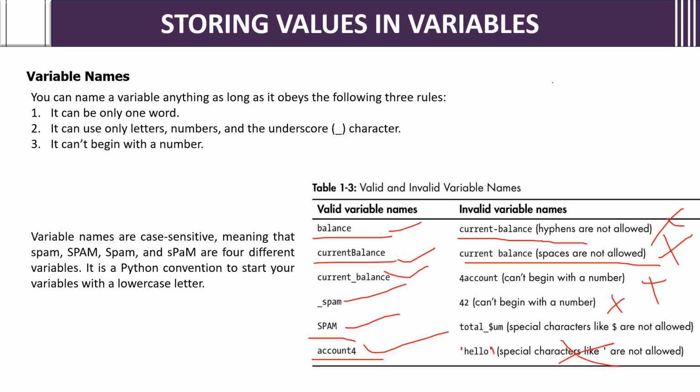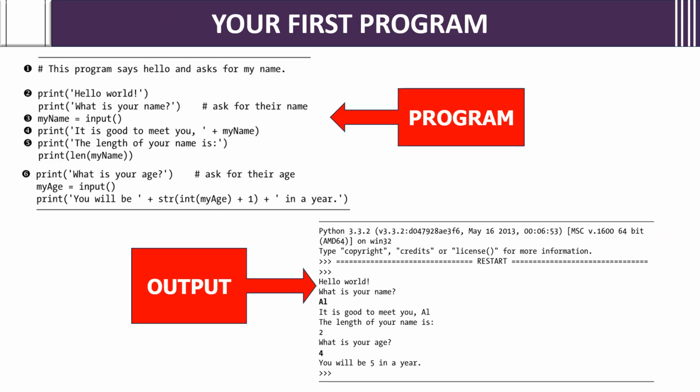Okay, so you should know these basics of how to use variables and their rules. Let us start with a simple program. This program says hello and asks for a name. How exactly do we need to write it? We'll see. Print hello world. Inside the print, if you want to print something, use brackets with single quotes and mention whatever you want printed.